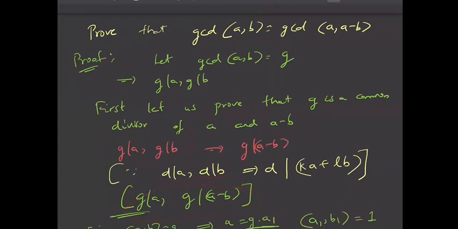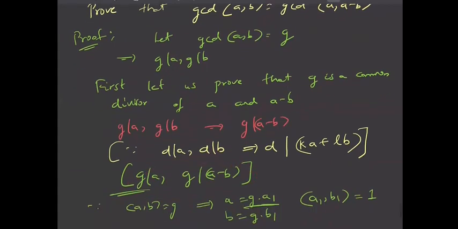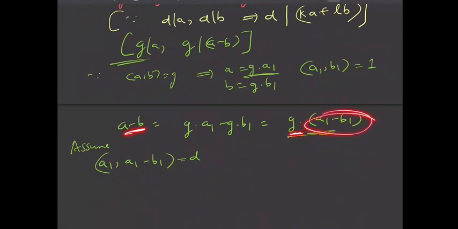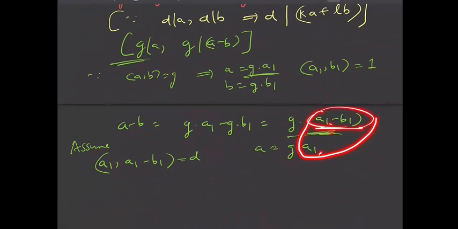Now we have to also prove that G is itself the greatest common divisor. So A is nothing but G into A1 and A minus B is G into A1 minus B1. Now you can see that in these two things, A and A minus B, G is common, but I need to prove that in A1 minus B1 and A1, nothing is common, right? If nothing is common in A1 minus B1 and A1, then definitely the maximum, that is the greatest common divisor, is G only. So my aim is to prove that the common divisor between A1 minus B1 and A1 is 1. That is what I'm trying to do.